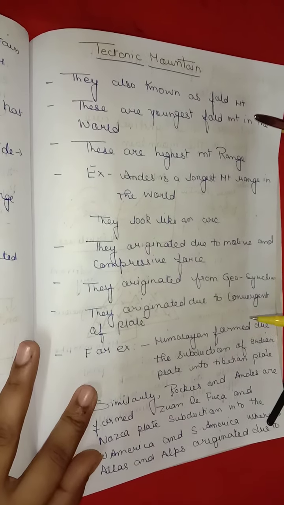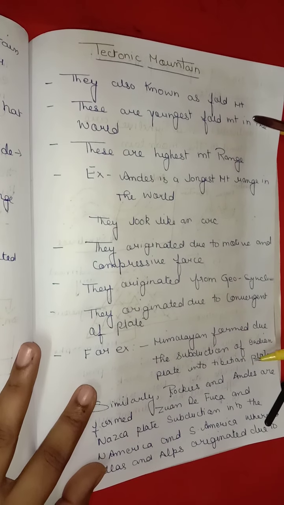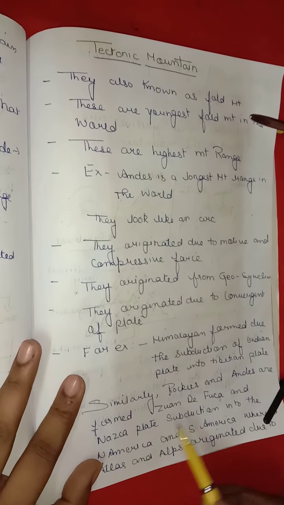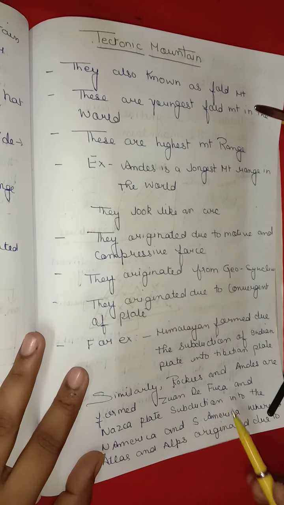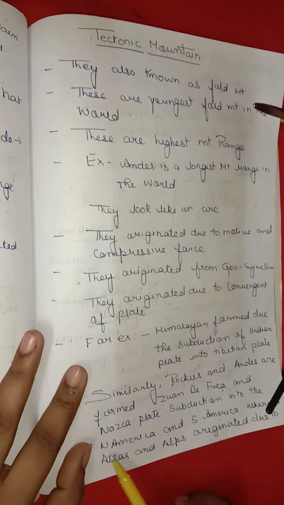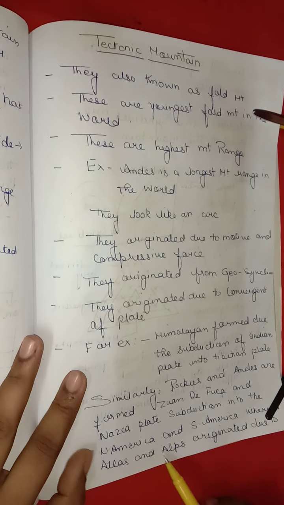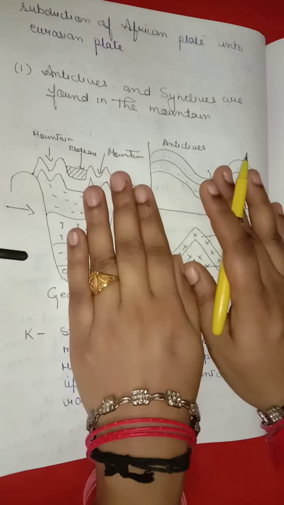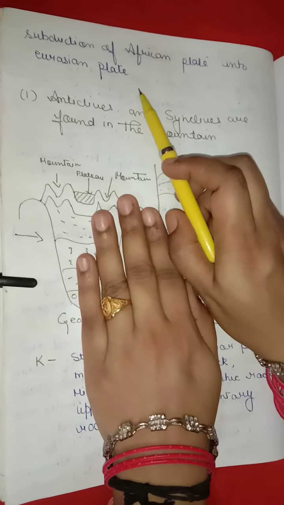For example, the Himalaya formed due to the subduction of the Indian plate into the Tibetan plate. Similarly, the Rockies and Andes are formed by Juan de Fuca and Nazca plate subduction into North America and South America, whereas the Atlas and the Alps originate due to subduction of the African plate into the Eurasian plate.